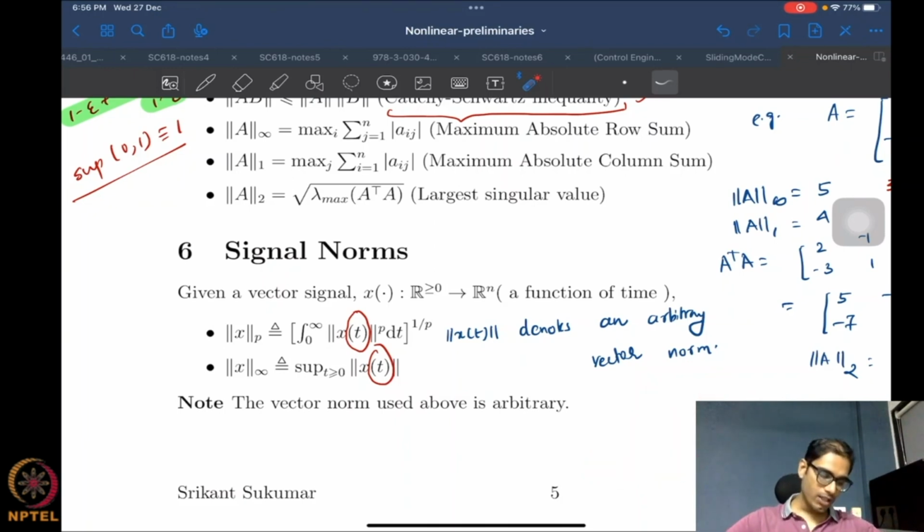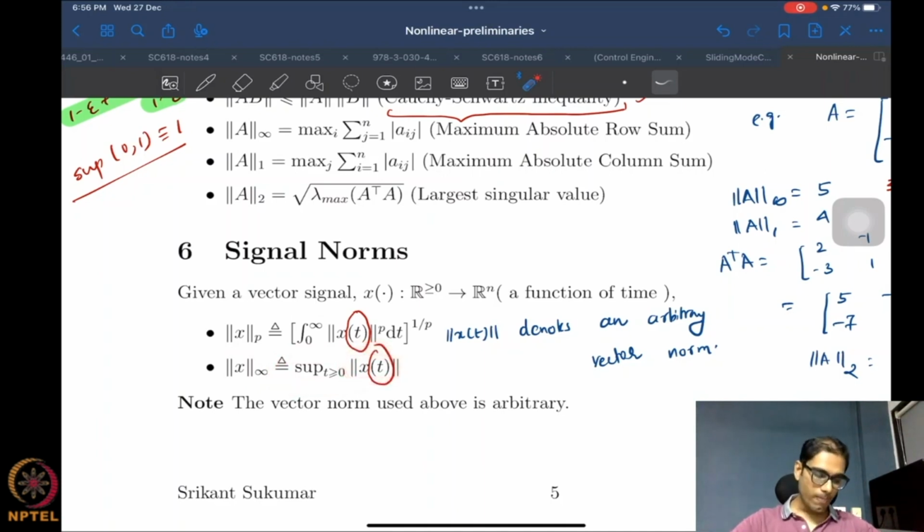So using this vector norm, and note that this is an arbitrary vector norm. We didn't say that it's the 1 norm, 2 norm, infinity norm or anything, because you see no subscript here, so this is flexible. We take this vector norm, take its power to the power p, integrate from 0 to infinity over time, and then take 1 over p. That's the P signal norm. Similarly, we have the infinity norm, which is defined slightly differently using the supremum: the supremum over all time greater than or equal to 0 of the vector norm of x(t).